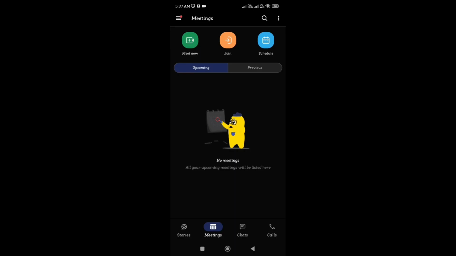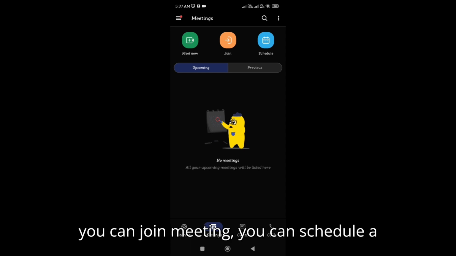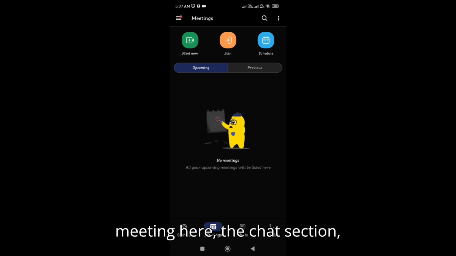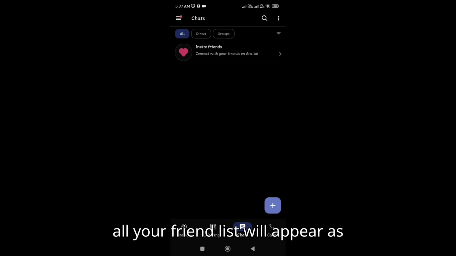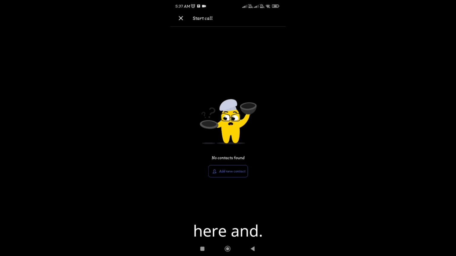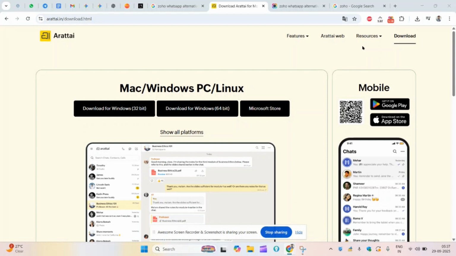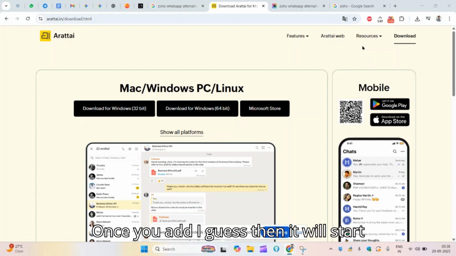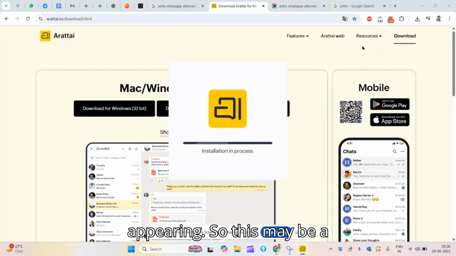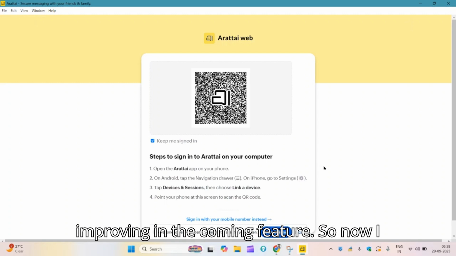The other feature you see here, from the mobile side you can meet, you can join a meeting, you can schedule a meeting, and in the chat section all your friend list will appear as usual. You can also make a call here, and well, it is not going to take the number automatically. Once you add it, I guess, then it will start appearing. So this may be something they will be improving in the coming features.